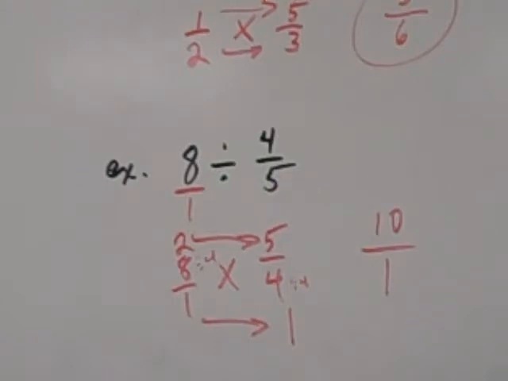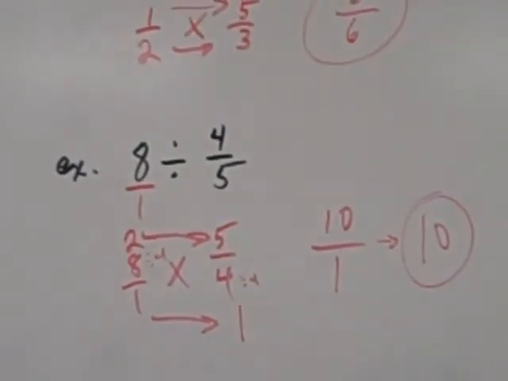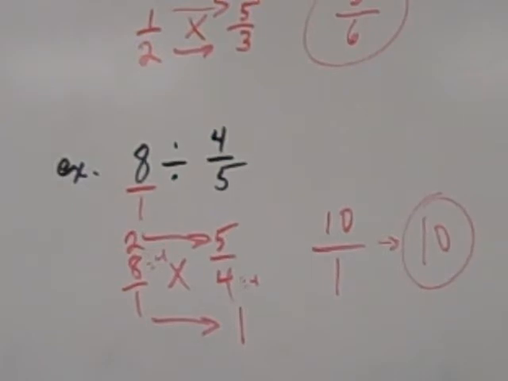Now right here, a lot of you want to circle that as an answer. You can simplify. 10 over 1 is top heavy, and any number over 1 is itself as a whole number. Do not circle that as an answer. It's improper. We do not leave answers as improper fractions unless specifically instructed to do so.